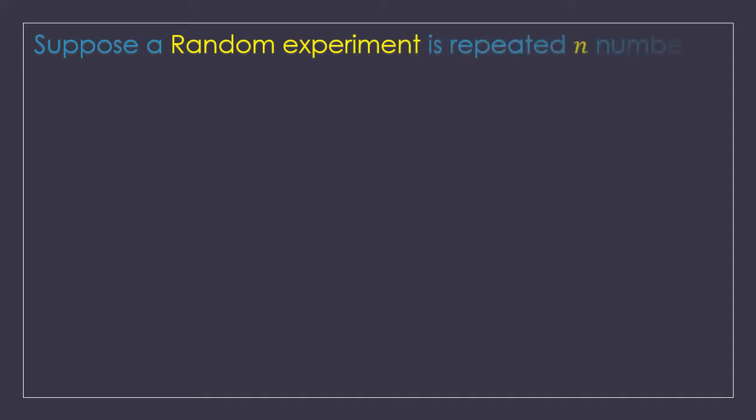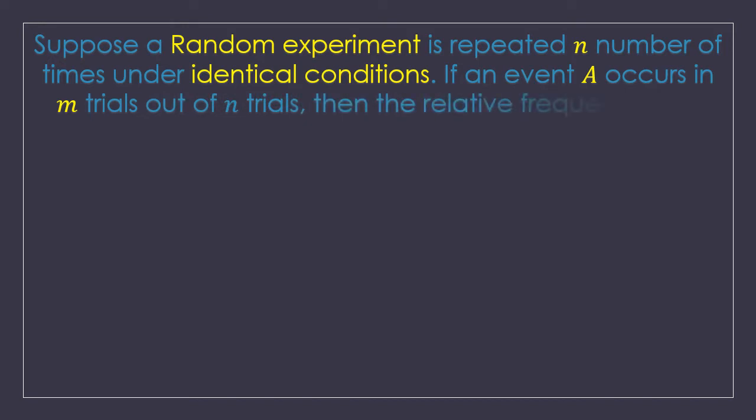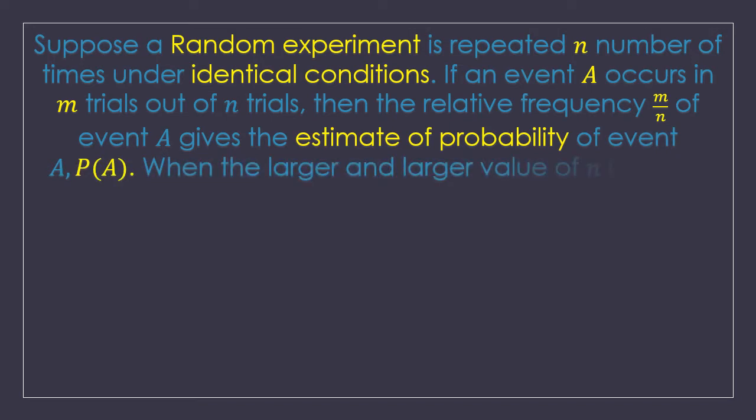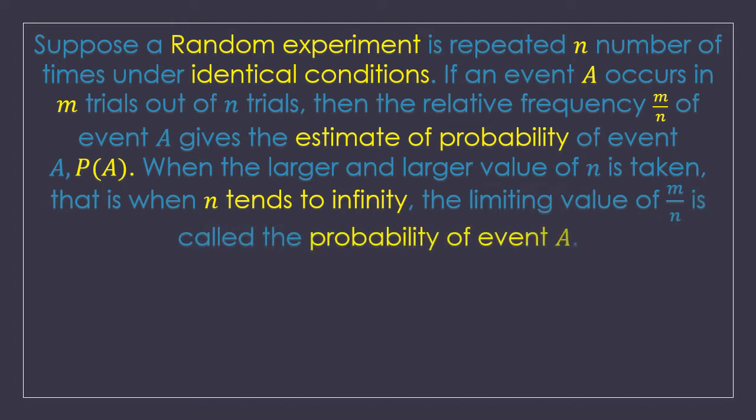Now let us study what this statistical definition of probability is. Let's suppose that a random experiment is repeated n number of times under identical conditions. That means the conditions of the repetition are the same. If an event A occurs in m trials out of the total n trials, then the relative frequency m upon n gives the estimate of the probability of event A, that is P(A). When a larger and larger value of n is taken, that means n tends to infinity, the limiting value of m upon n is called the probability of event A.